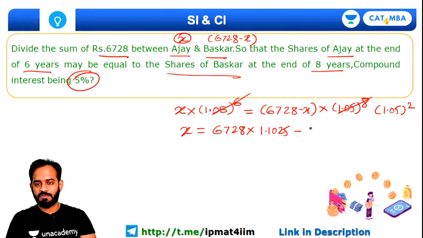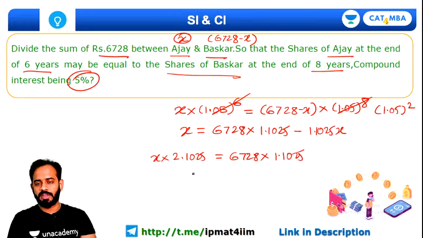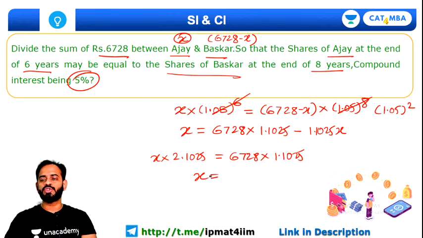Okay, minus 1.1025x. I hope all of you are able to understand this part. So the value of x here, x multiplied by, it will become 2.1025. Okay, try to solve this. 6728 into 1.1025. Now what is the value of x that you are going to get here?